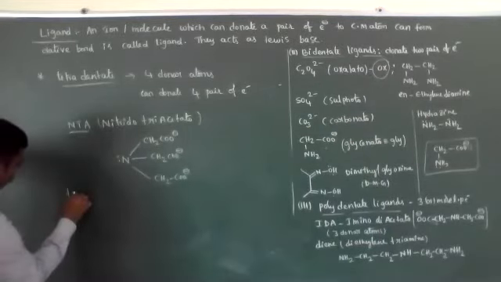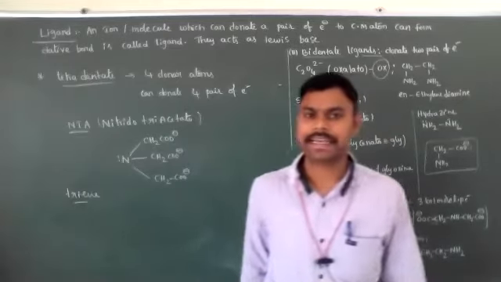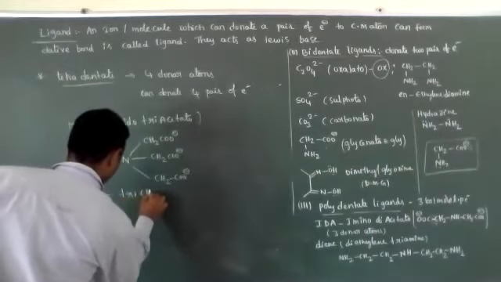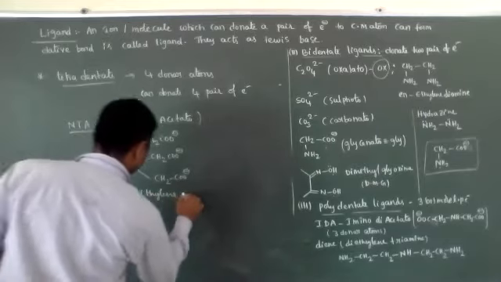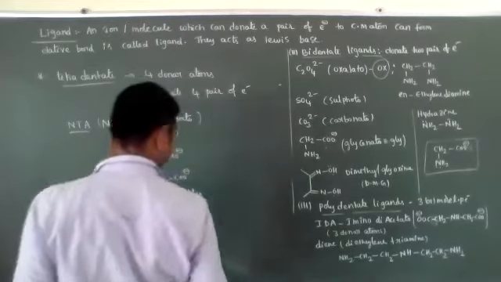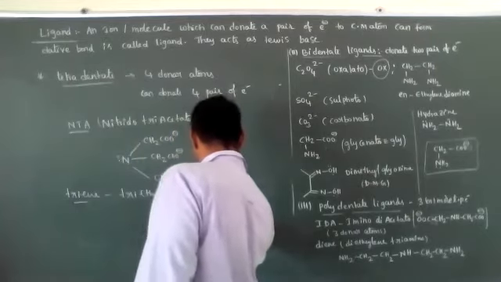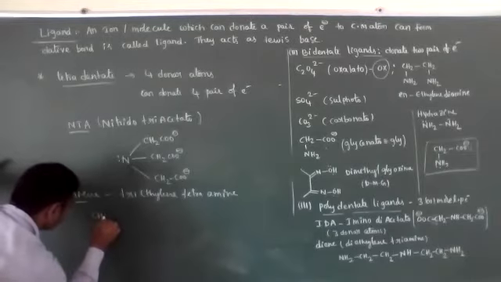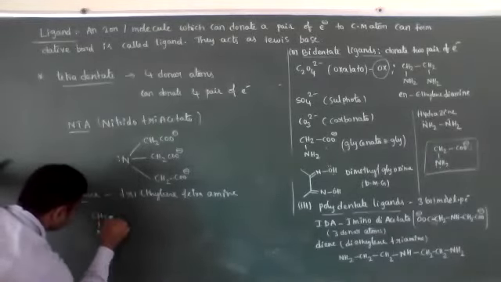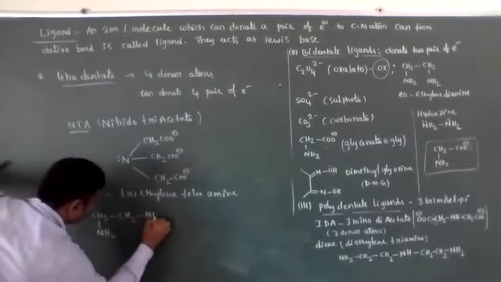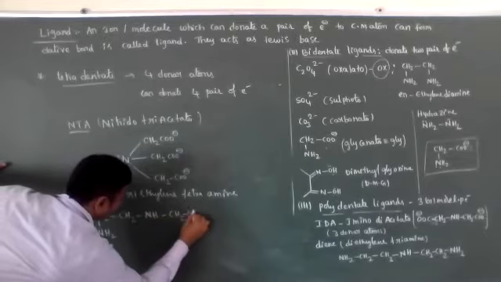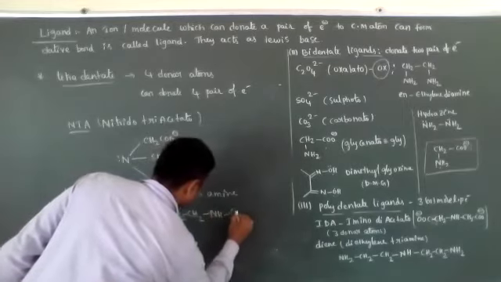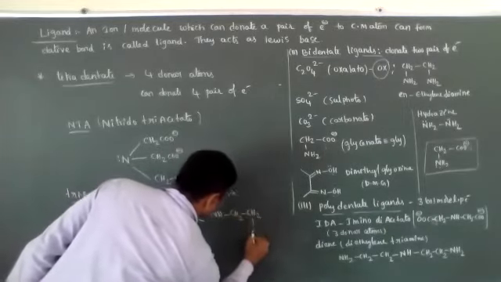And triene. See, diene means diethylene triamine. Triene means triethylene tetraamine. Triethylene tetraamine means NH2, CH2, bond NH, bond CH2, bond CH2, bond NH, bond CH2, bond CH2, bond NH.